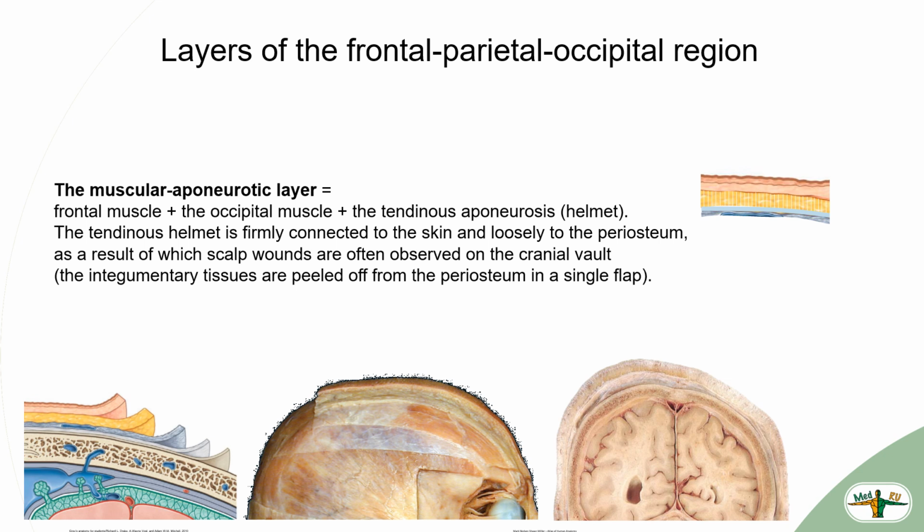The muscular-aponeurotic layer consists of the frontal muscle, the occipital muscle, and the tendinous aponeurosis, or helmet. The tendinous helmet is firmly connected to the skin and loosely to the periosteum, as a result of which scalp wounds are often observed on the cranial vault. The integumentary tissues are peeled off from the periosteum in a single flap.